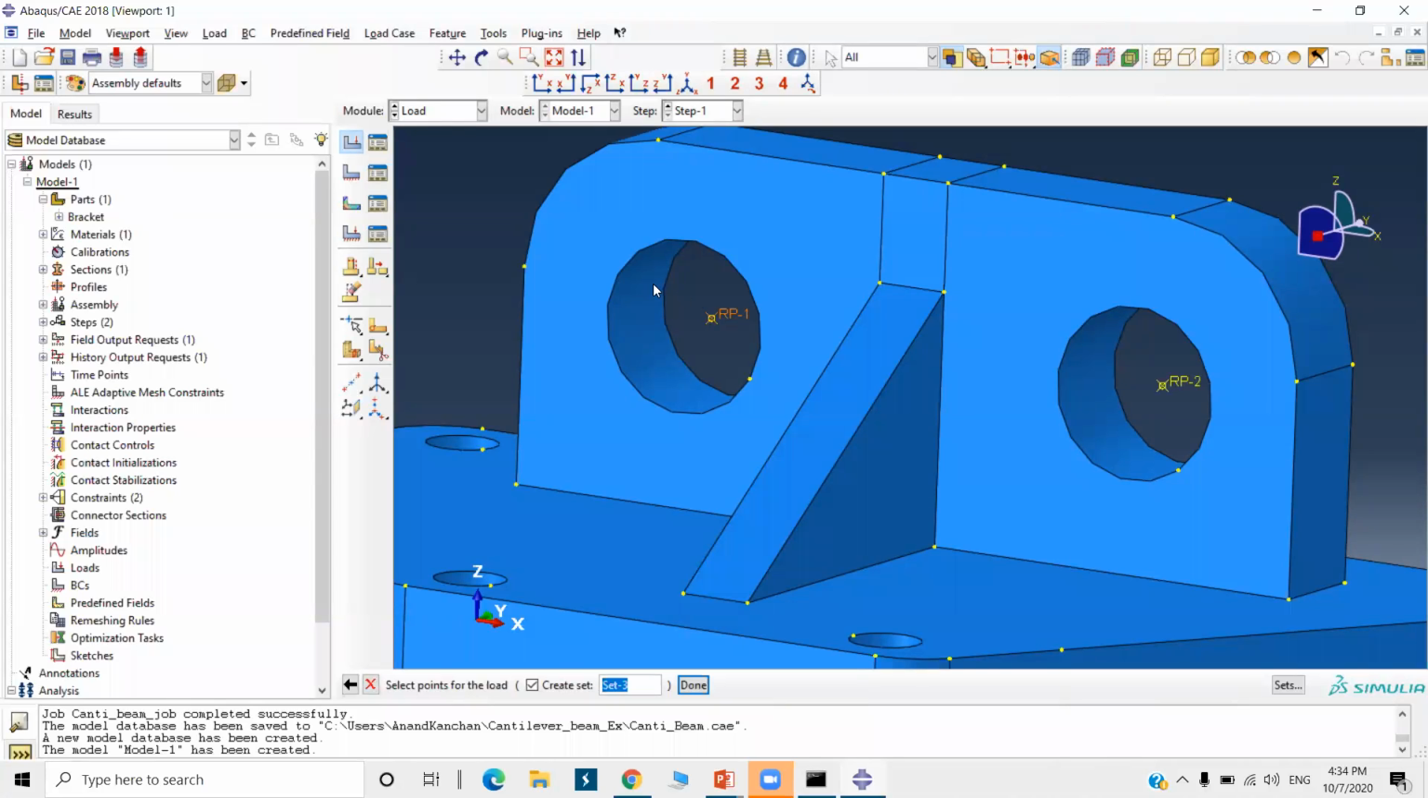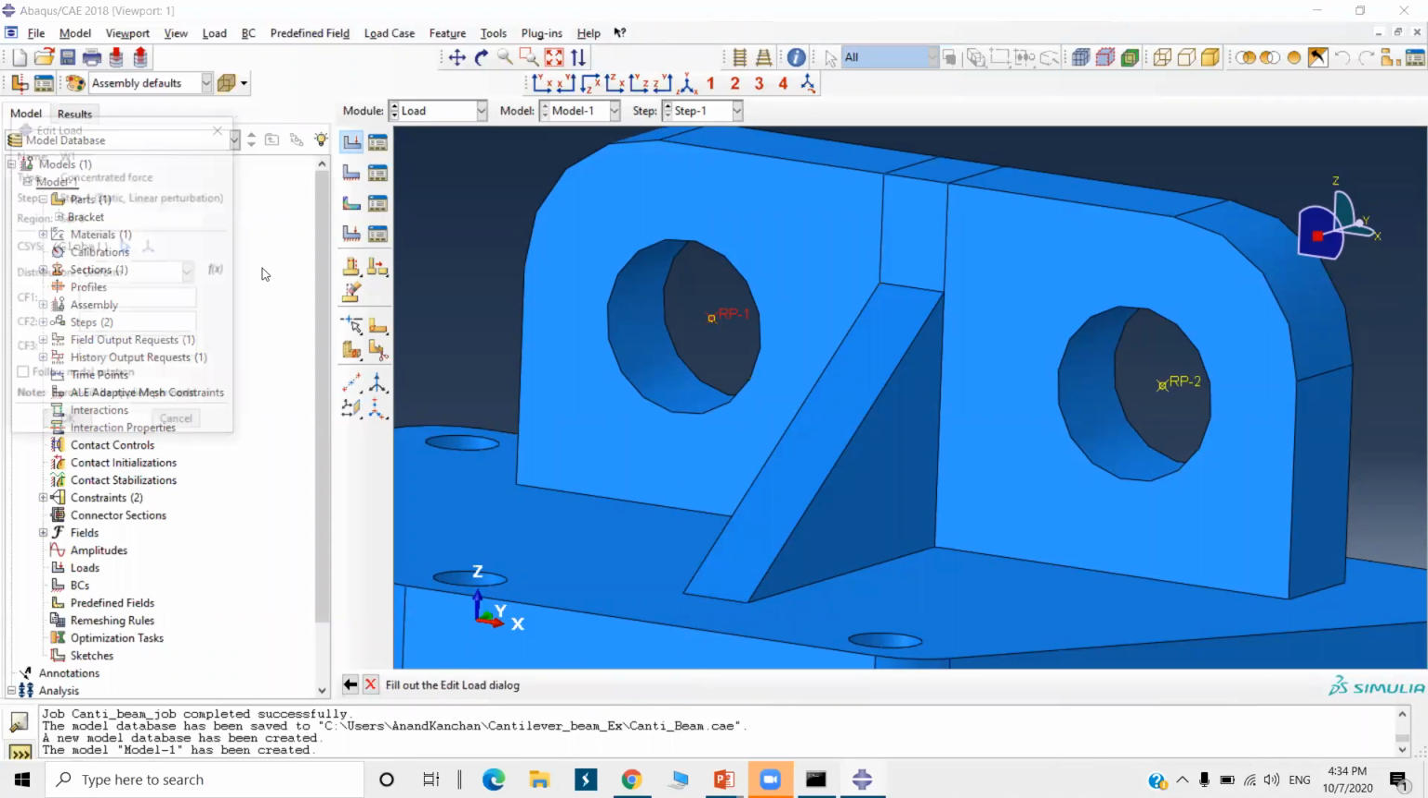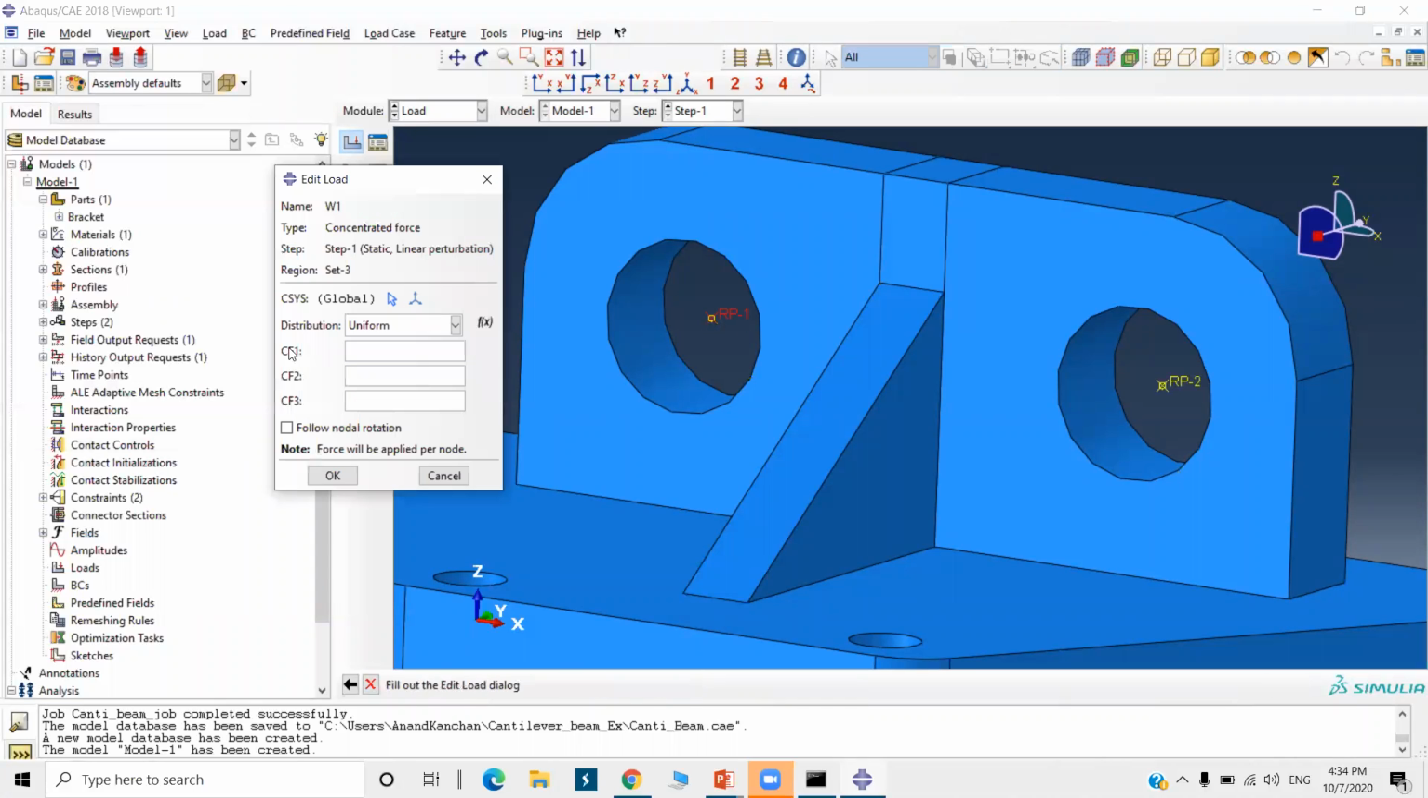And why I have coupled it to the surface: whatever force I'm going to apply to this reference point 1 will get applied to this inner surface. That's why I have created the coupling constraint. I have selected reference point 1, so done. Now it is asking CF1, CF2, CF3, concentrated force in the X direction, Y direction, and Z direction.